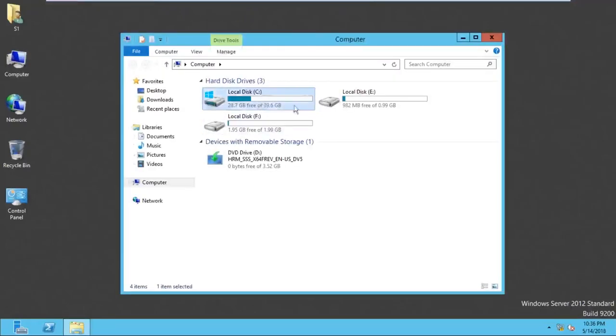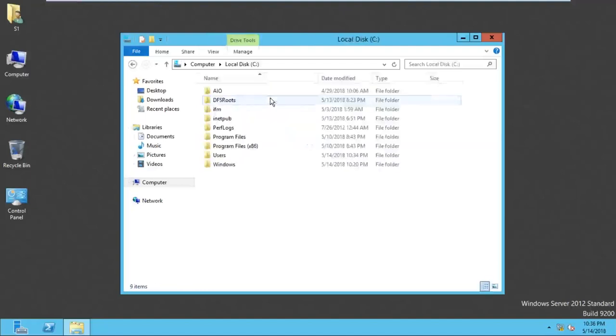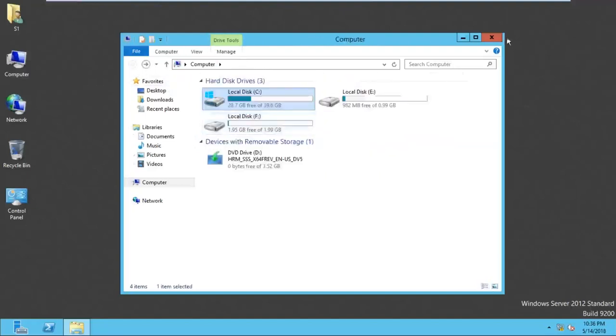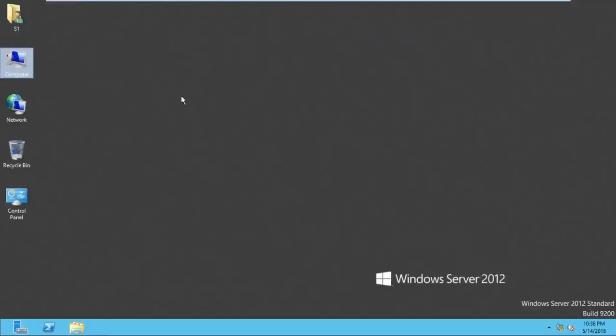So like this, as a user, can I go to computer? Can I access C drive? Yes. Can I access E drive? Can I access F drive? Yes. What is the permission? Allow permission. So as admin, I can access the C drive, I can access the C drive data. Permission is allowed. So this is where group policy comes in. On these items, with the help of group policy, we can deny.